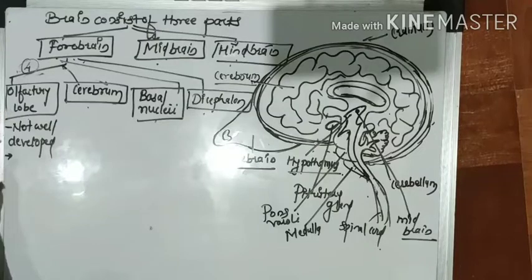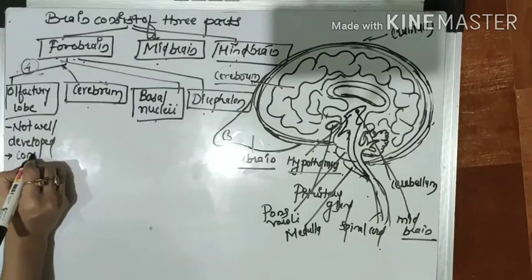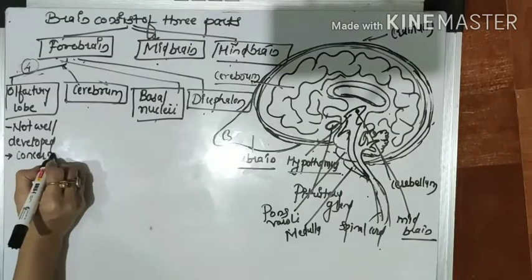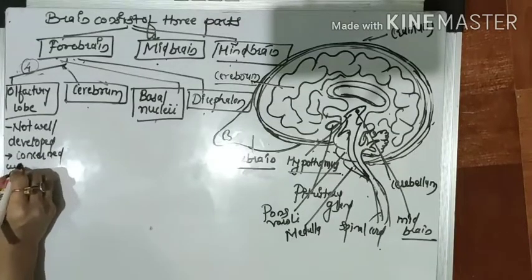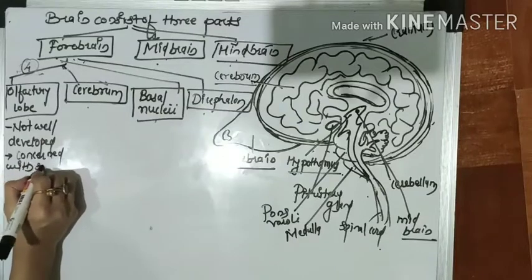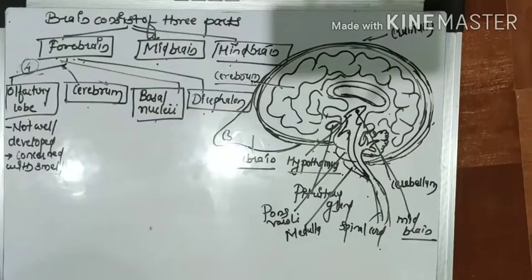That's why we are not that sensitive to smell like dogs and cats. Animals have big olfactory lobes, so they are very sensitive to smell. So this is not well developed in humans; it is only concerned with smell.